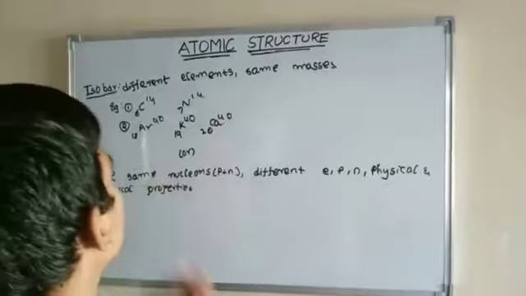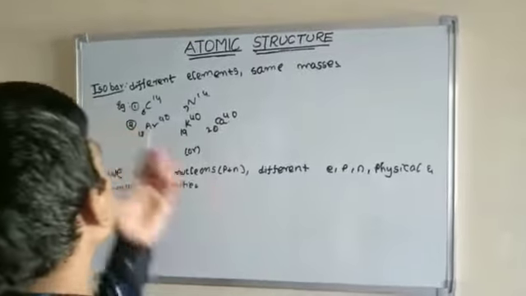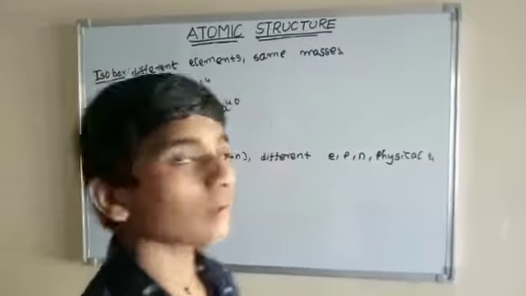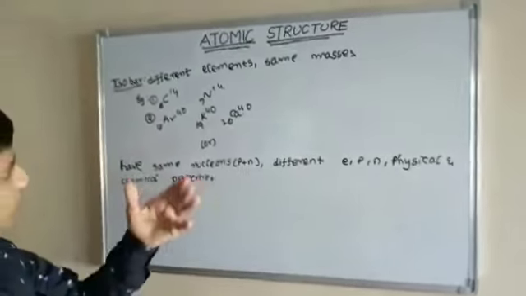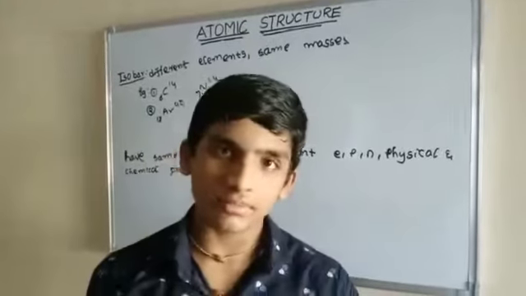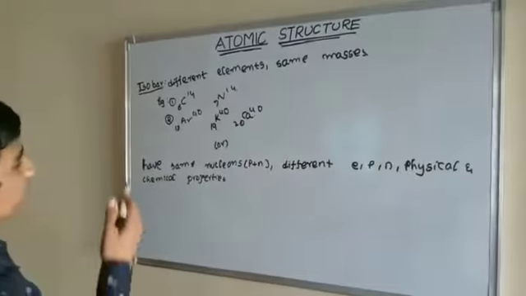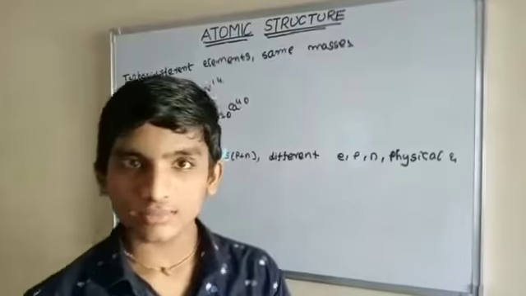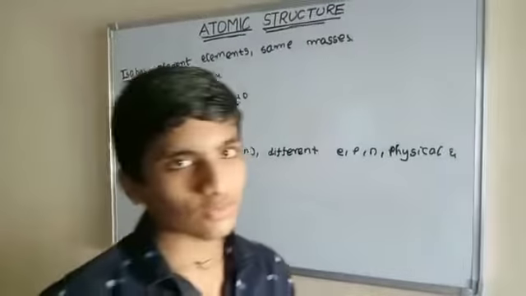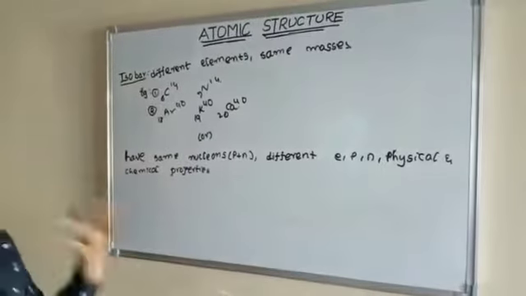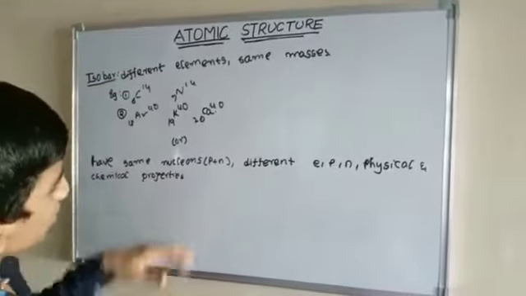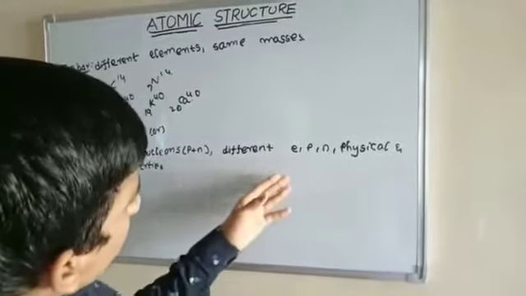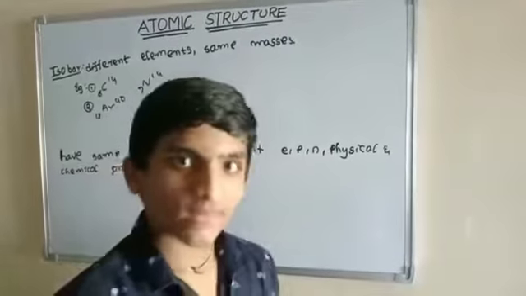Next one, isobars. What are isobars? Atoms of different elements that have the same mass. For example, carbon and nitrogen have atomic numbers 6 and 7 but mass number 14. Next example, atomic numbers 18, 19, 20. What are they? Argon, potassium, calcium, but they have the same mass number 40. Another definition: they have the same number of nucleons, meaning protons plus neutrons, and different numbers of electrons, protons and neutrons, and different physical and chemical properties.